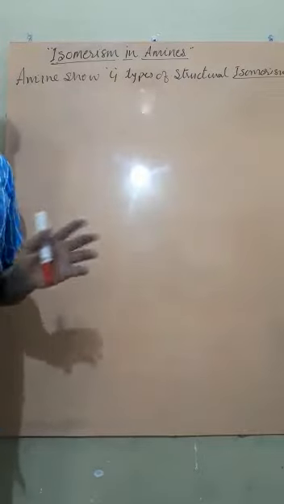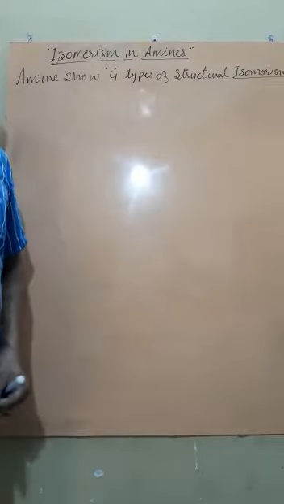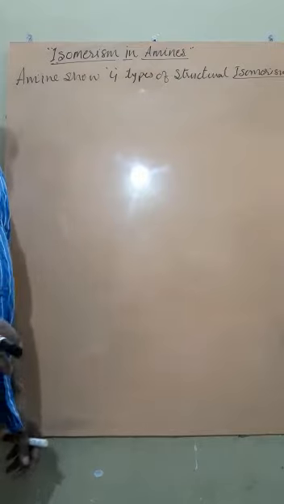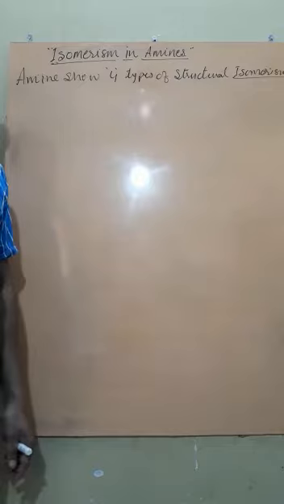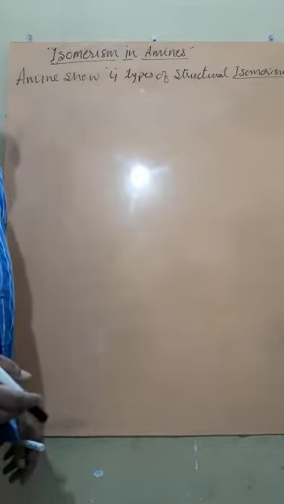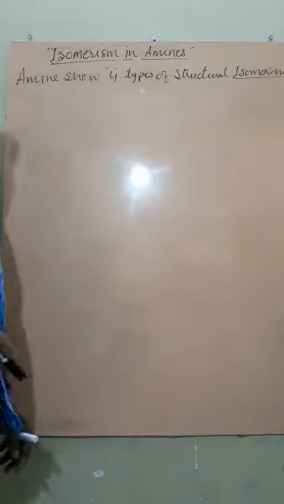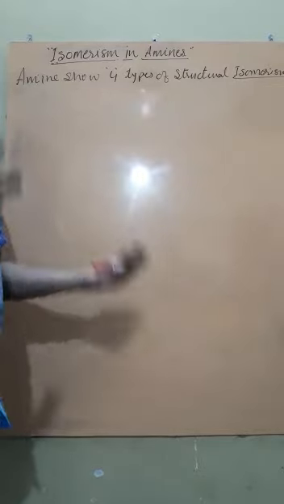So students, you very simply know that isomerism is what? The same molecular formula exhibited by two or more structural formulas. This is called isomerism. Getting? So the compound containing nitrogen, belonging to amines, can show how many types of isomerism? Here four types of structural isomerism are possible.